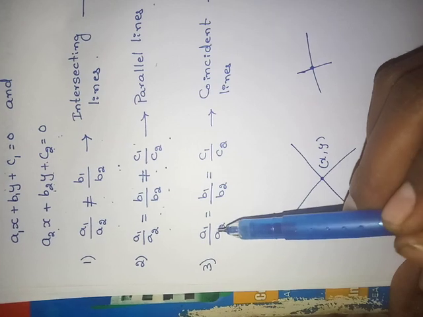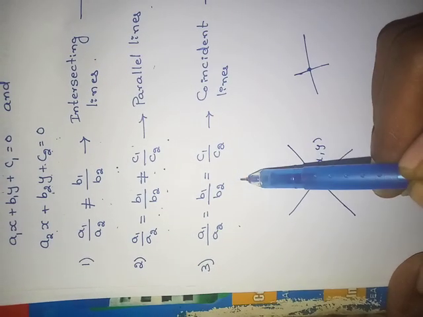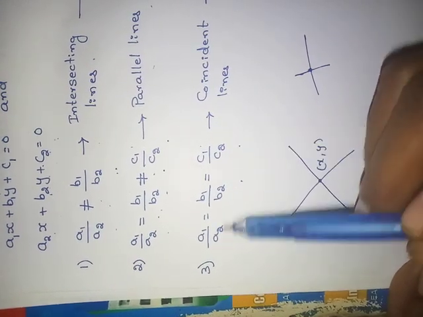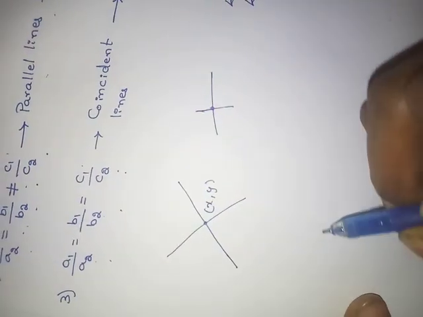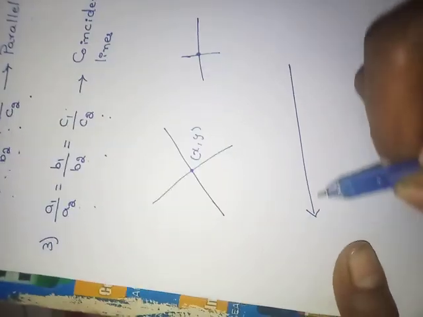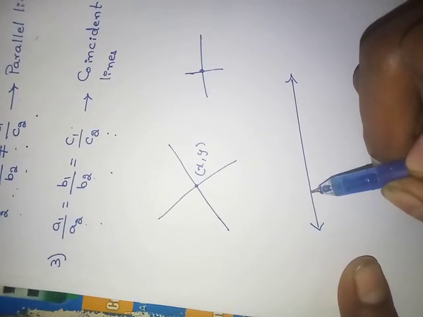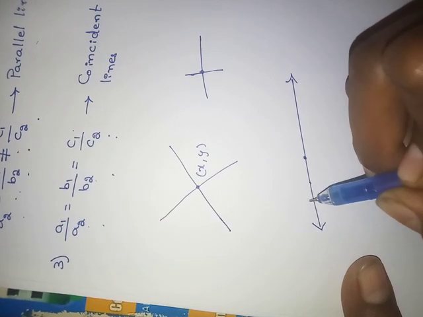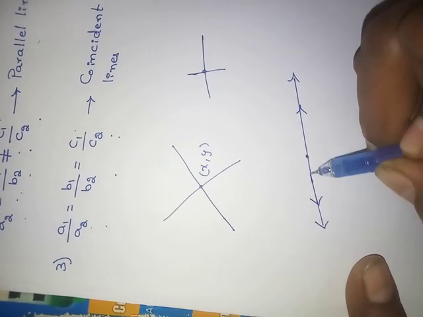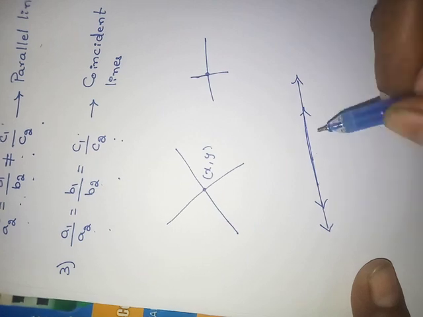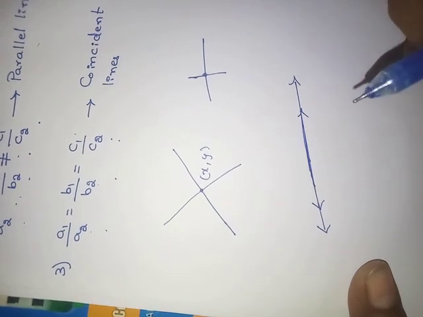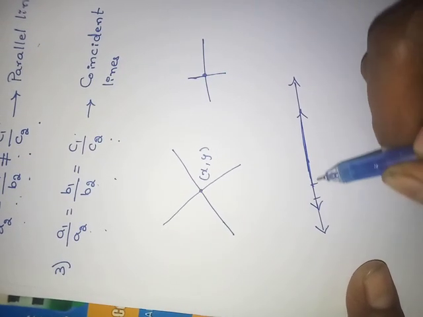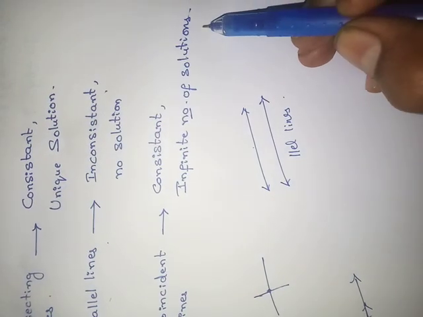See the third one. If a1 by a2 is equals to b1 by b2 is equals to c1 by c2, if three are equal, they are called as coincident lines. How the coincident lines will be? Let this is one line, and the same here one more line. Two lines will be coincident like this. Means how many points will be common? So many. So infinite number of solutions.